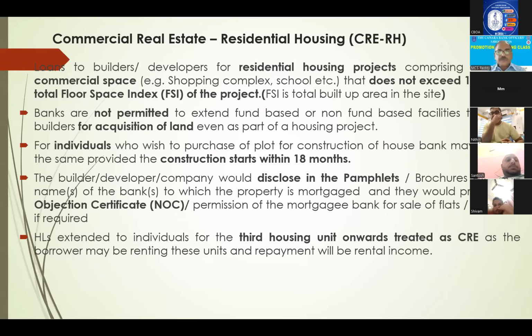Right? Next, another guideline it has given about 3-4 years ago. The builders or developers, the construction people, have to disclose in their pamphlets that this entire property is mortgaged to so-and-so bank, and we will release the mortgage and register in your name. Like that, they have to disclose with whom they have availed finance, and to whom it is mortgaged. They have to disclose it in their brochures.